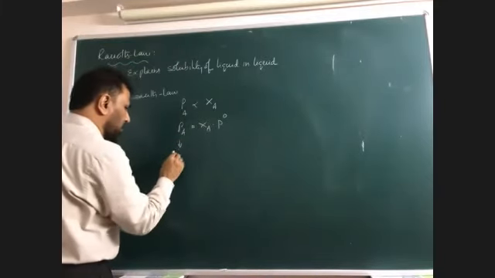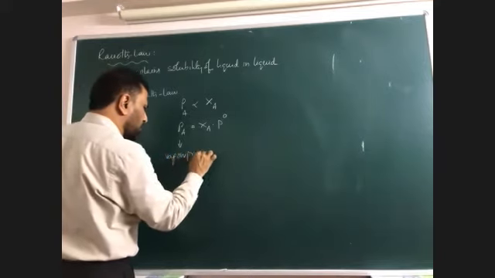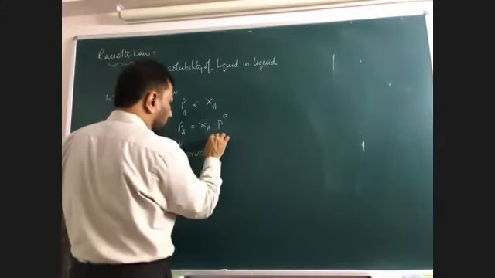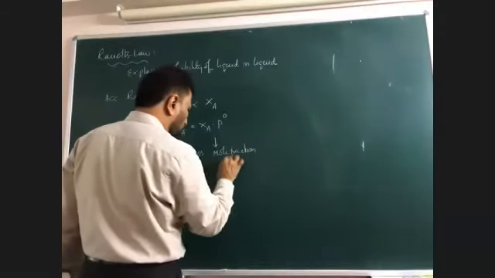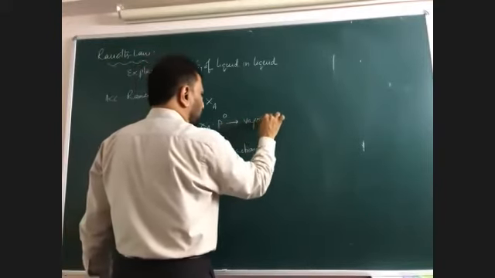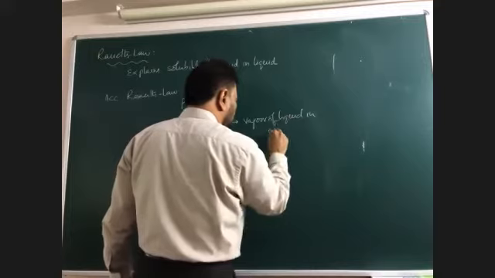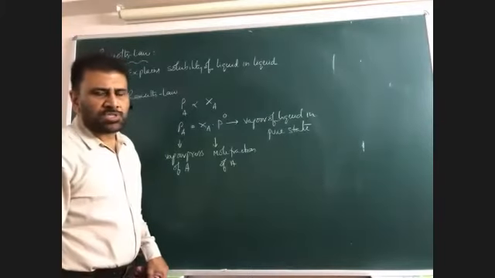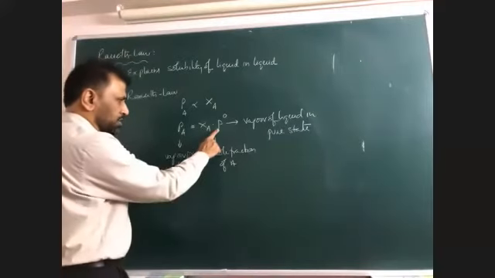Here PA is the vapor pressure of A, XA is the mole fraction of A, and P naught is the vapor pressure of the liquid in pure state. Vapor pressure of liquid in pure state means no other liquid is joined with it. Only it is available. That means in pure state, P naught.